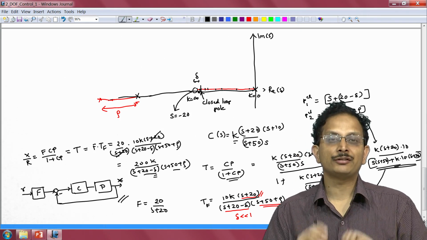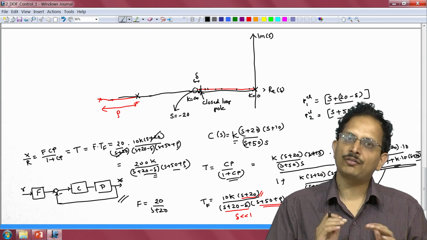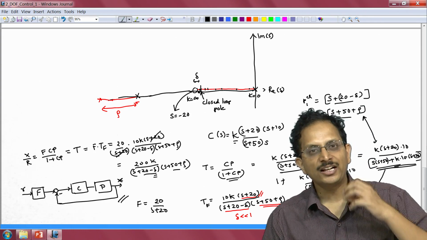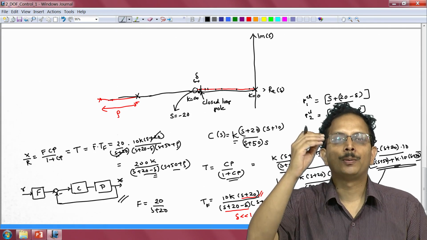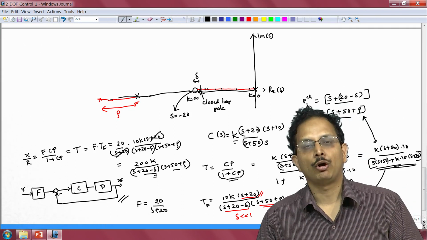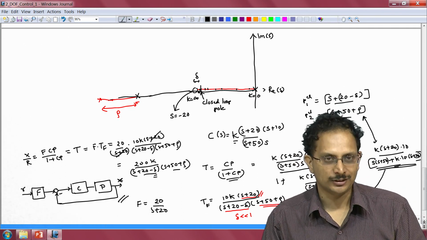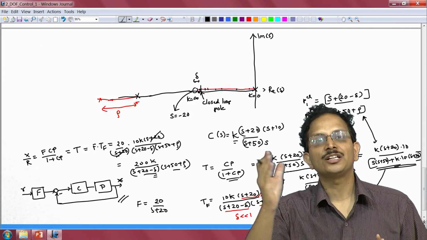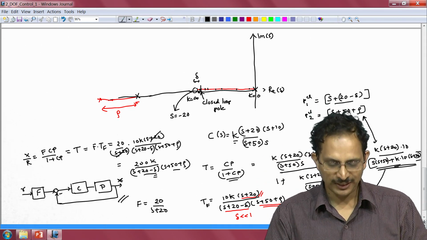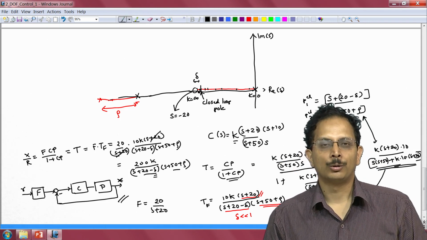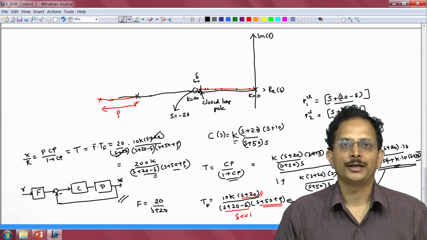The problem, however, as we discussed, is that with a 1 degree of freedom control structure, this dominant pole will be cancelled almost exactly by the open loop 0 that we have placed, and therefore it will cease to be the dominant dynamics of the system. To address this problem, we use the pre-filter in order to cancel the 0 that we have placed, and that allows us to retain the dominant dynamics of our overall system exactly where we wanted it to be.